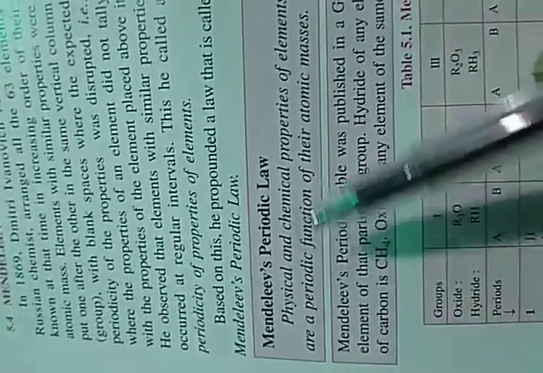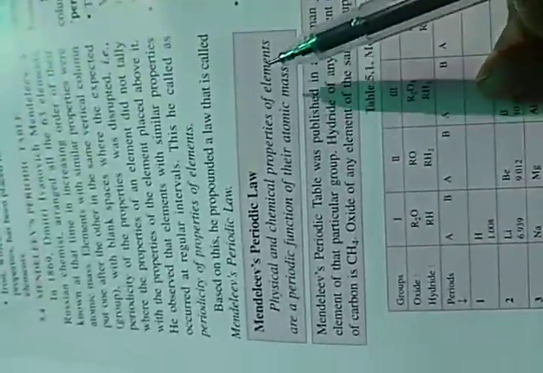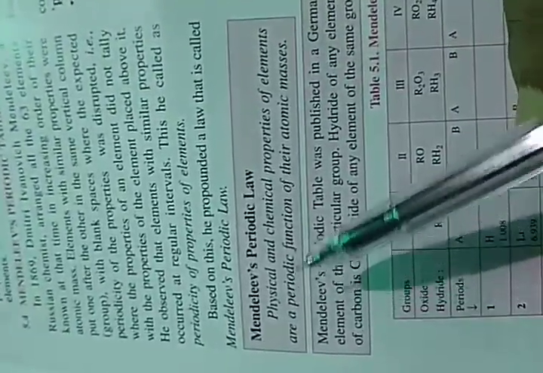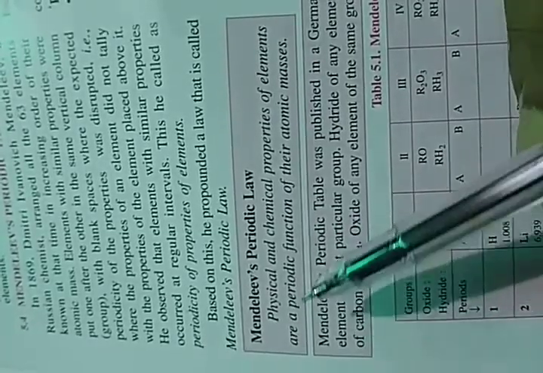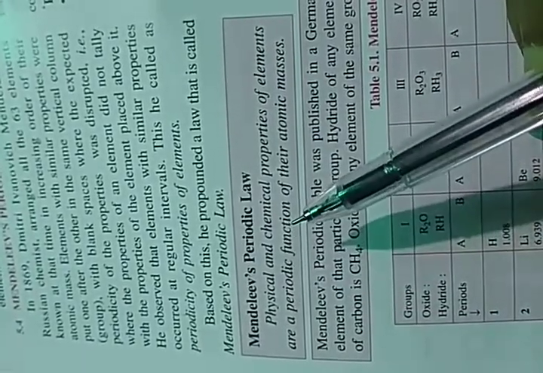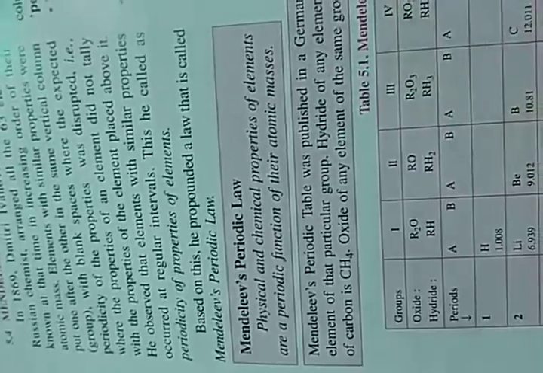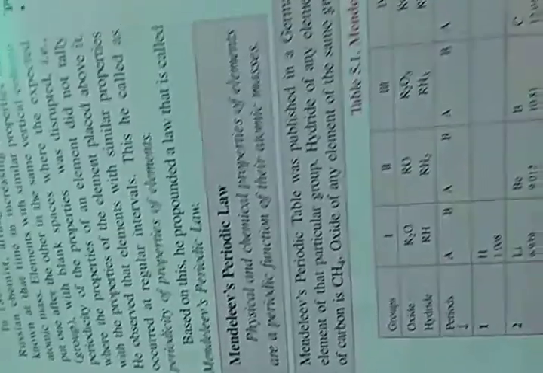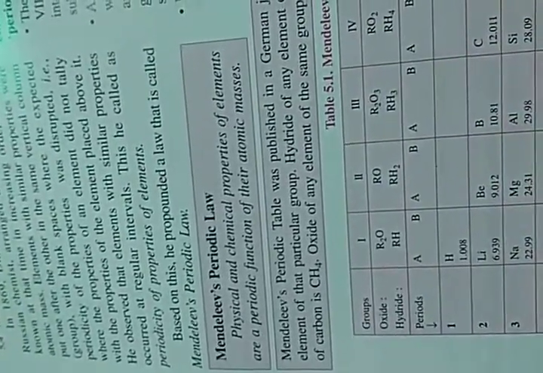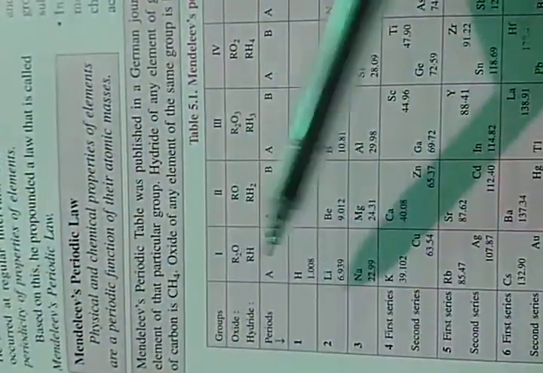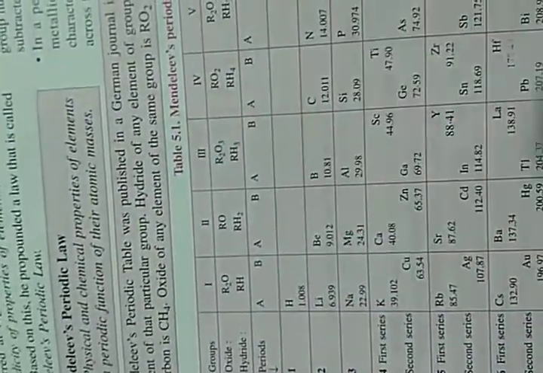So the physical and chemical properties of elements are a periodic function, that is, a repetition of similar properties, of their atomic masses. We must learn this definition by heart. So these were the elements which were known at that time.